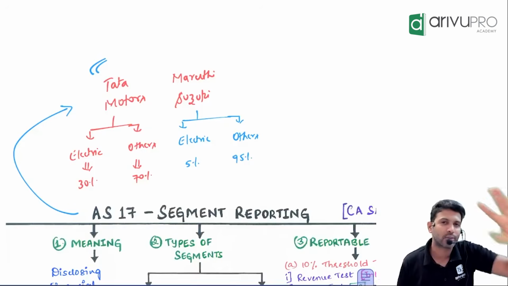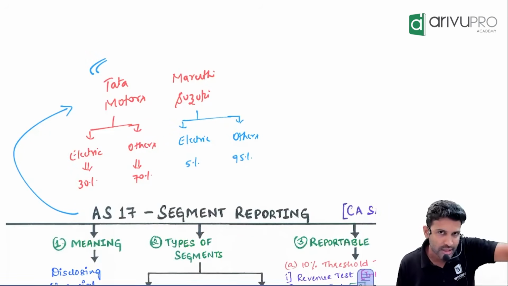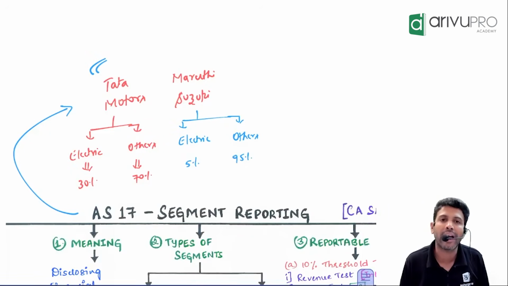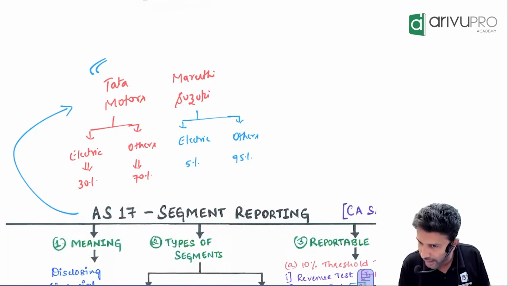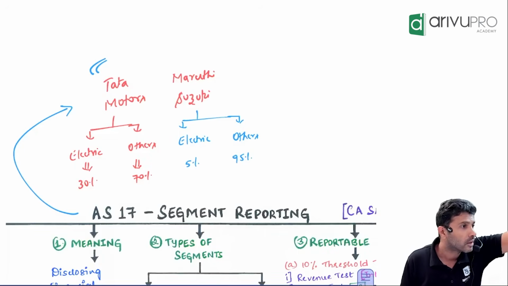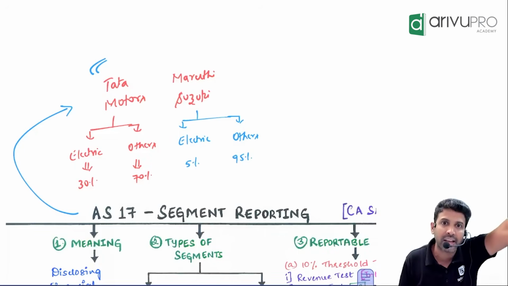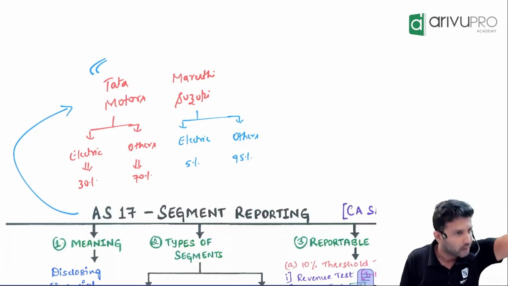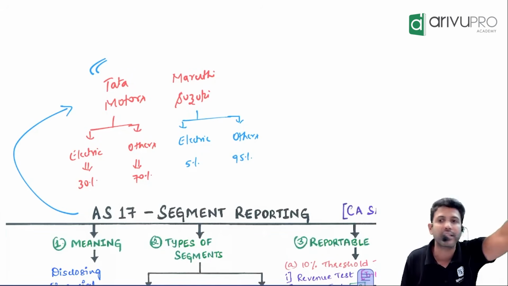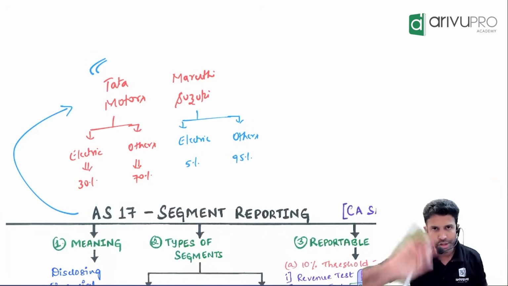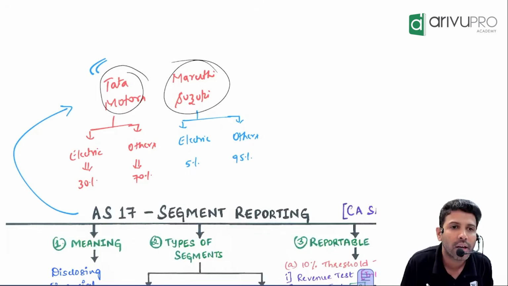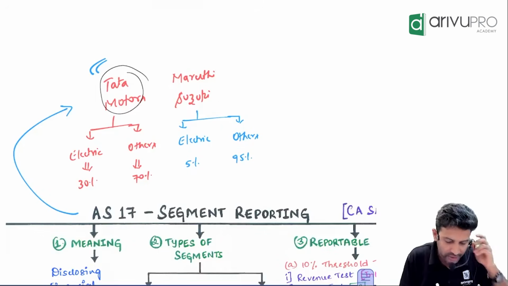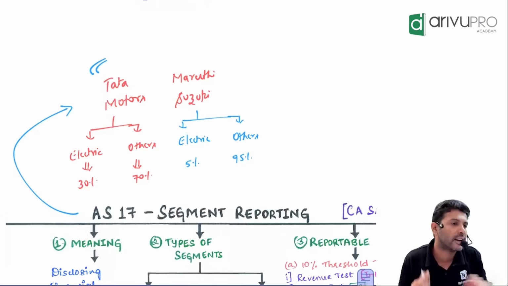Her thought process is very simple. She wants to invest in that company which has greater presence in the electric vehicle segment. Whichever company produces more and more electric vehicles, whichever has higher exposure to the electric vehicle segment, she wants to invest in that company. Now she did her research and finalized 2 companies, Tata Motors and Maruti Suzuki.